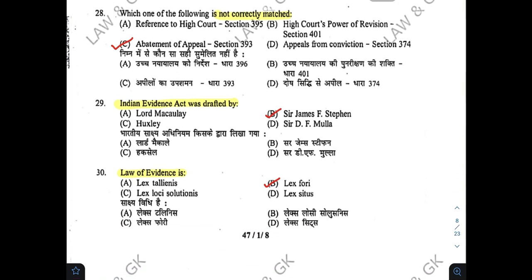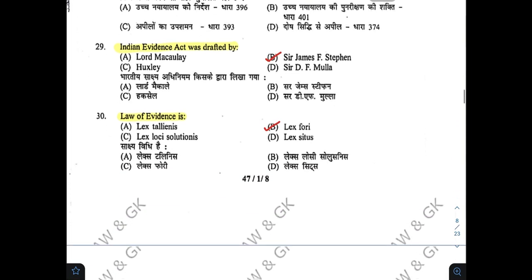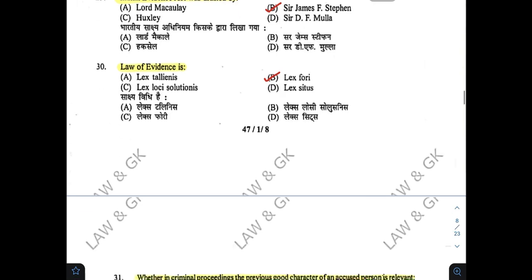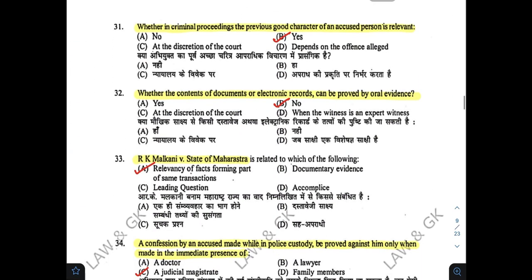29. Indian Evidence Act was drafted by B. Law of evidence is B. Whether in a criminal proceedings the previous good character of an accused person is relevant, B. Whether the contents of documents or electronic records can be proved by oral evidence, B.